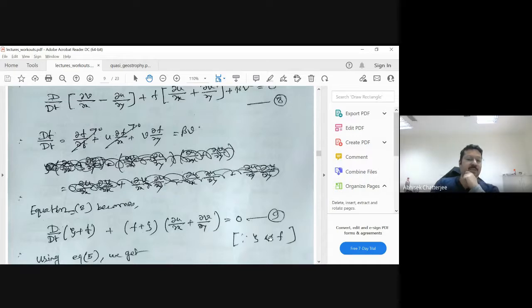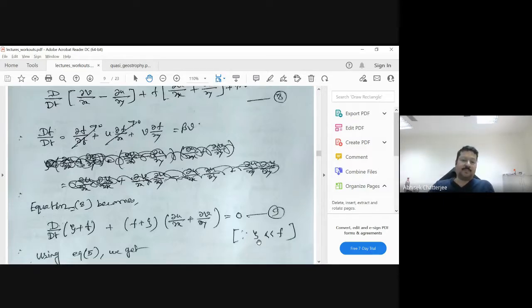Because we are assuming this zeta, which is basically relative vorticity, is much smaller than f. So zeta multiplied by del u by del x plus del v by del y is negligible compared to f multiplied by del u by del x plus del v by del y. Relative vorticity is much smaller than planetary vorticity.